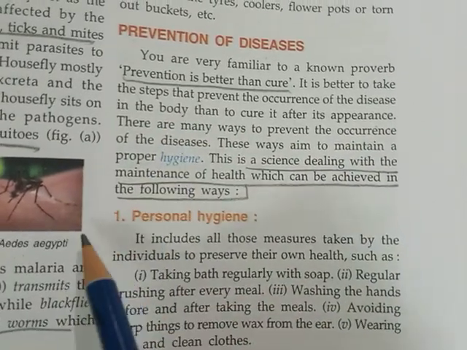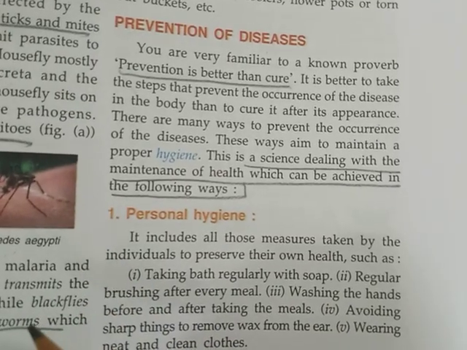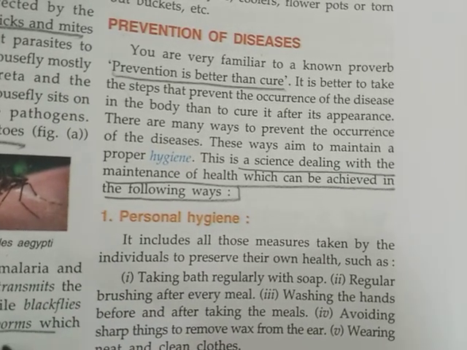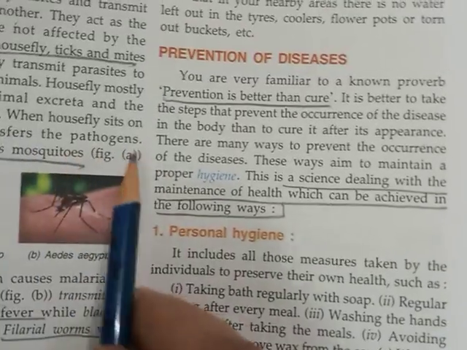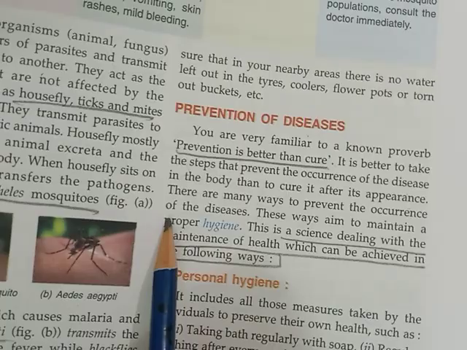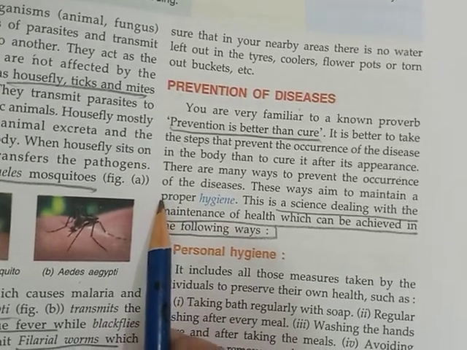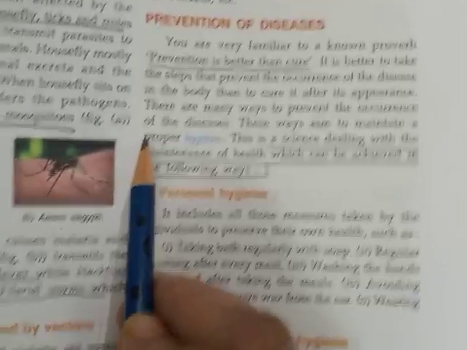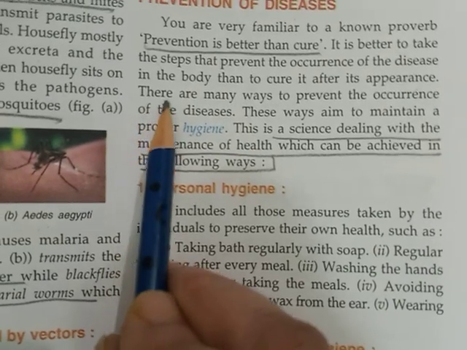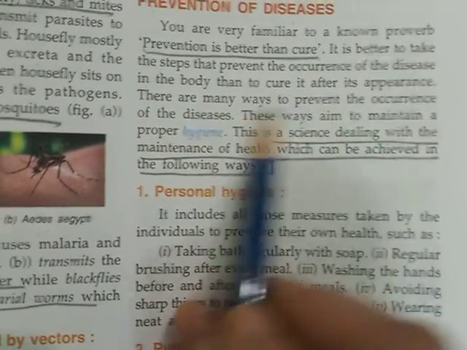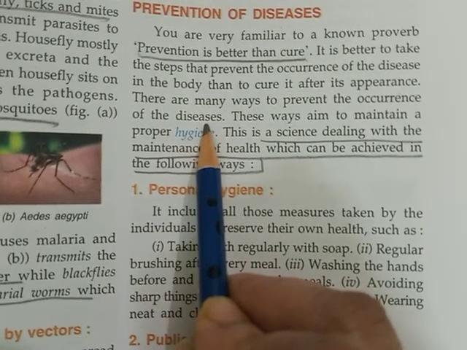So we should take some preventive measures so that the disease may not appear, instead of taking any cure after its appearance. That is why we are following the slogan, stay home, stay safe. We are at home, and we know that when we are at home we are safe, instead of having the disease and taking the cure. There are many ways to prevent the occurrence of diseases.